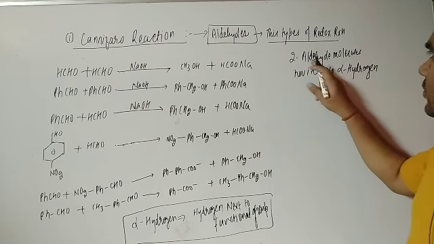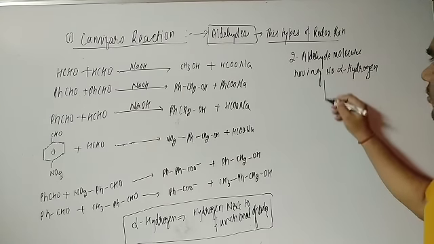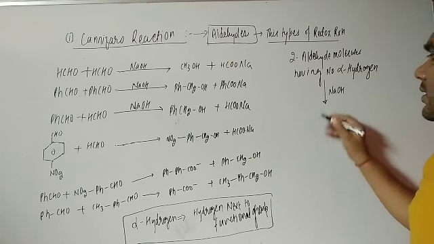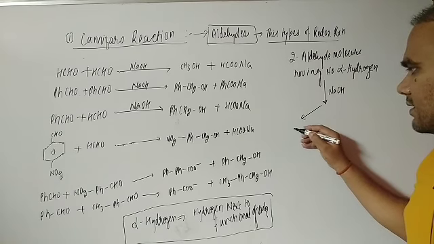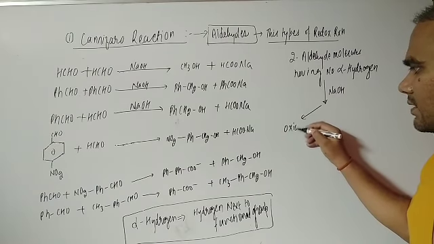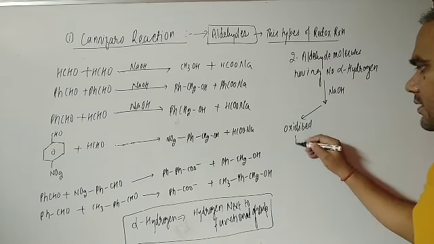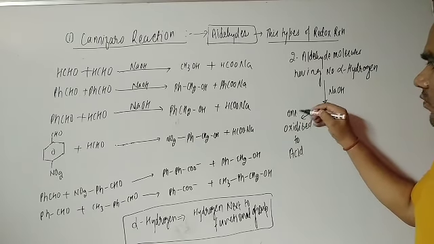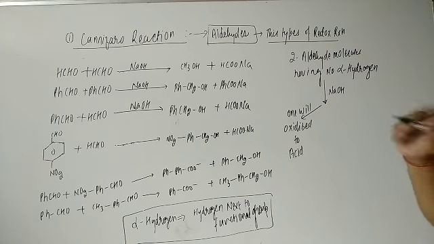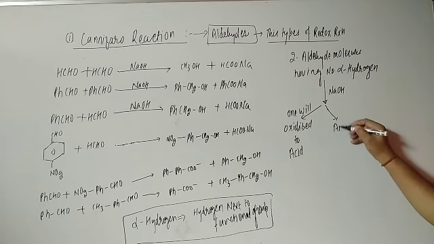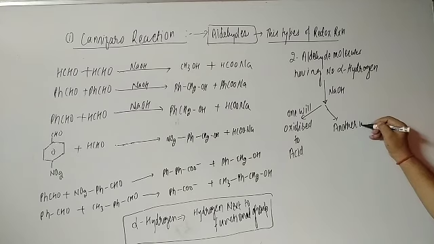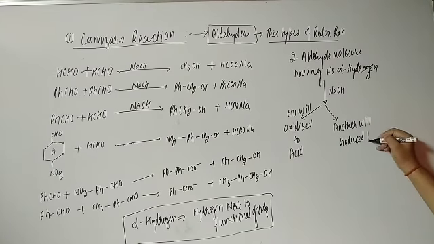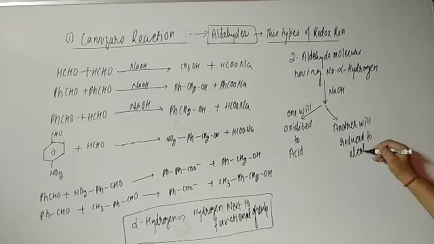Now students, if you are treating two aldehyde molecules having no alpha hydrogen with a strong base, then one will be oxidized to acid, and the other will be reduced to alcohol, right, student?